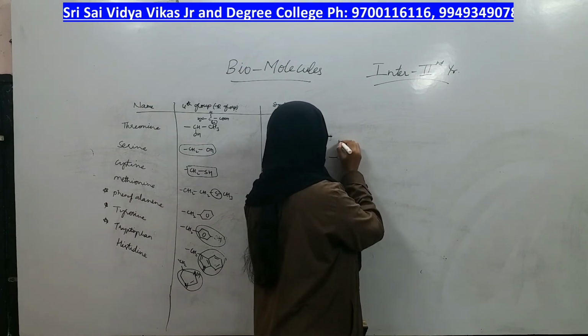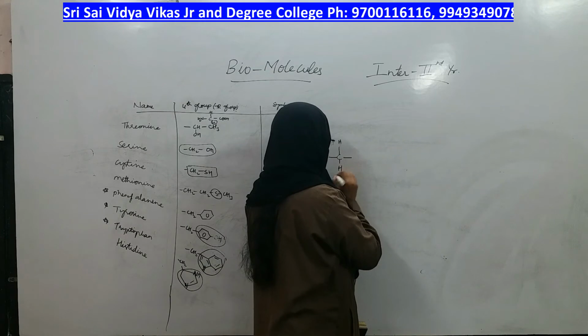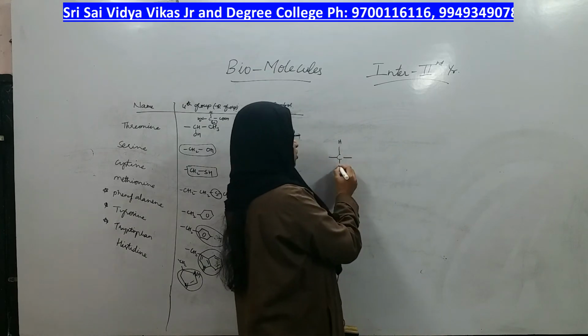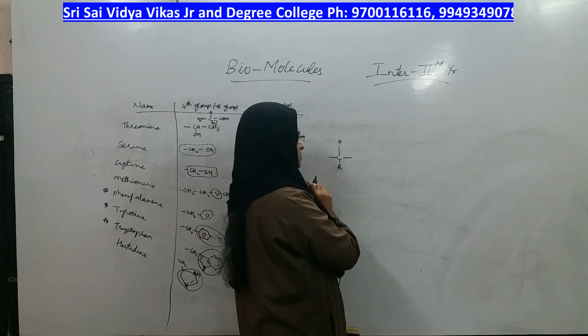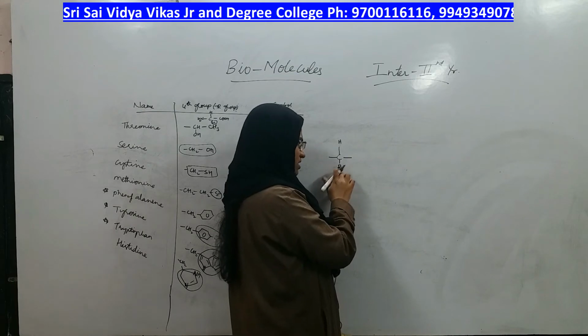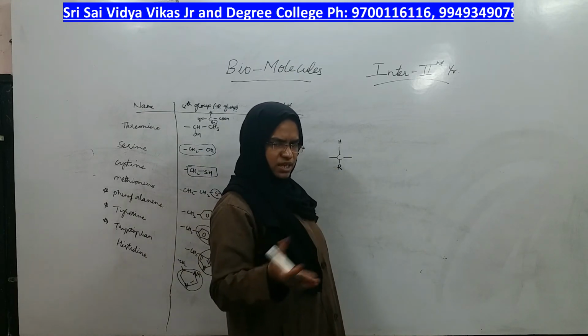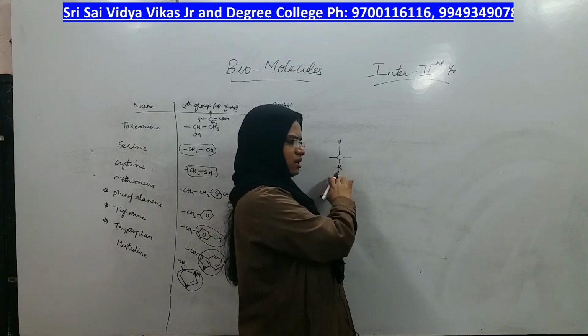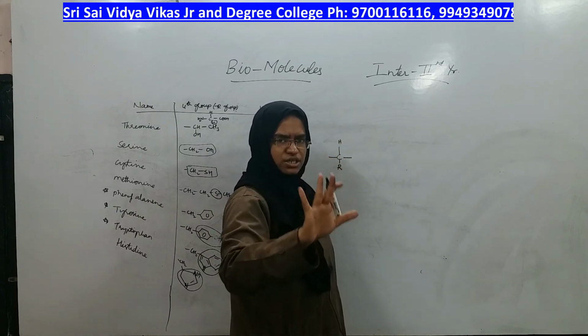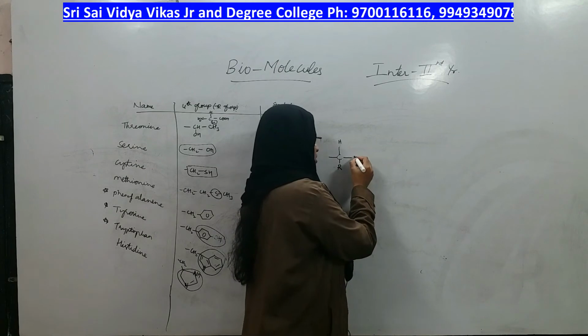First we will look at the form which we have seen, or what I will do, instead of taking H or any group, I will simply take R group. If R is only hydrogen, it becomes glycine. If R is CH3, it becomes alanine. So I am simply writing R. That means it covers the general structure of all the amino acids on which